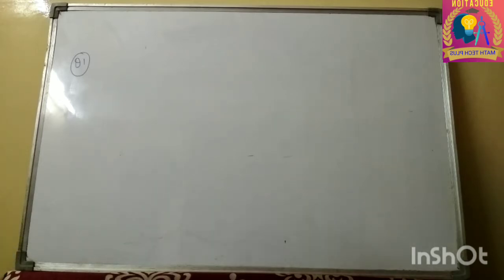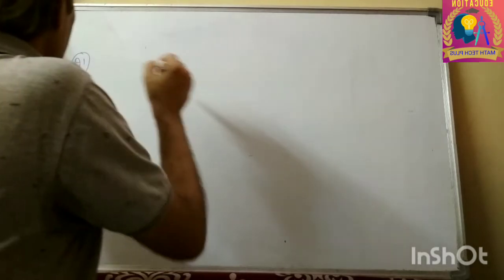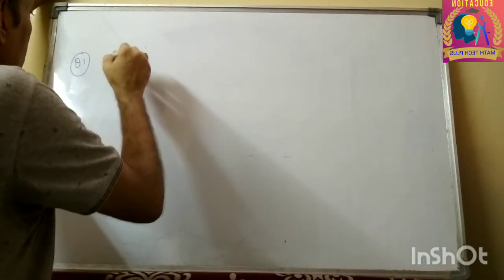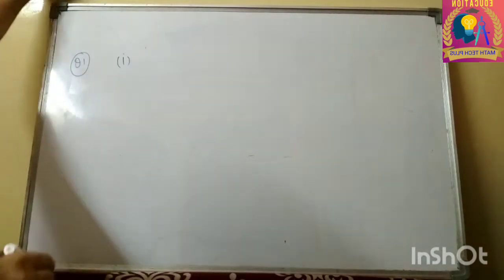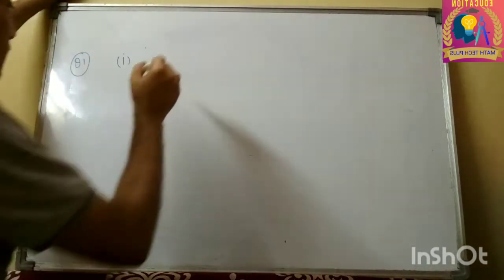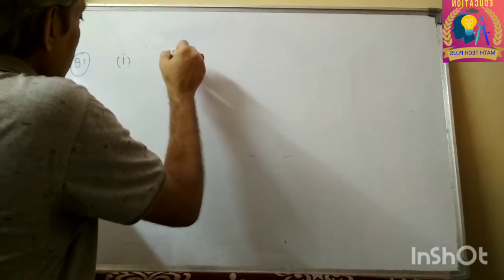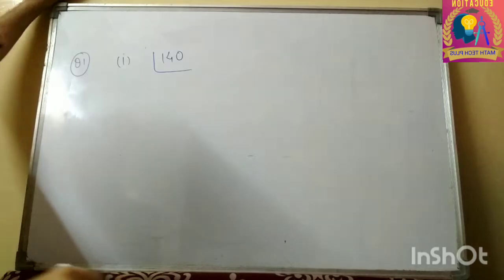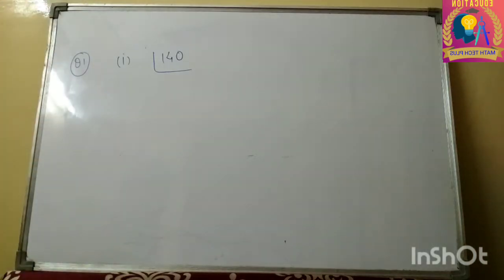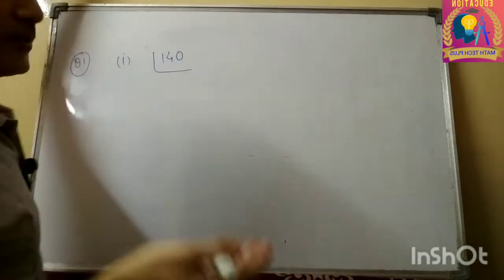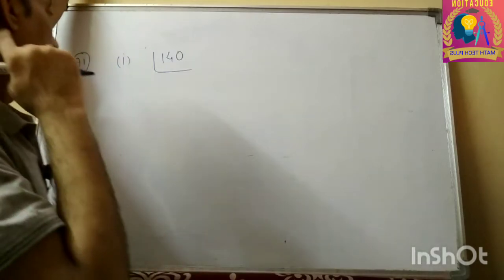The rest you can do yourself. So let me explain. First one, 140. We want to factorize this. Express each number as a product of its prime factors.